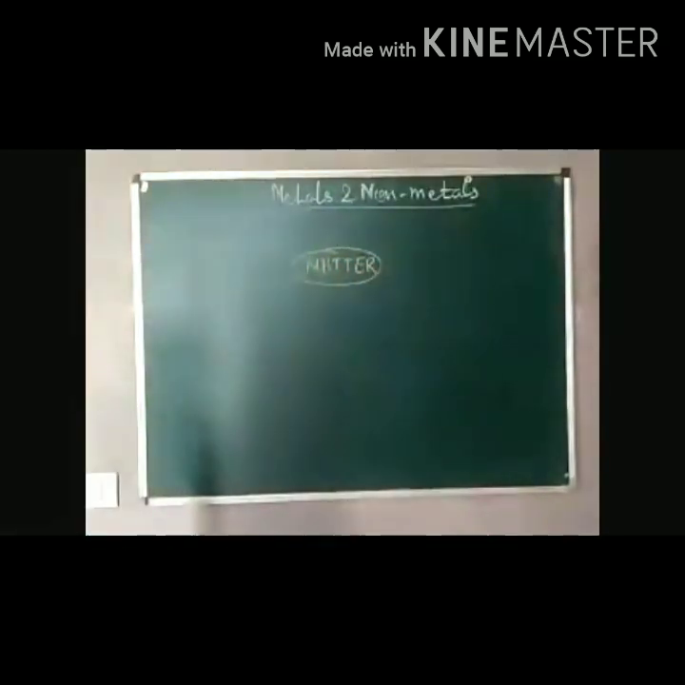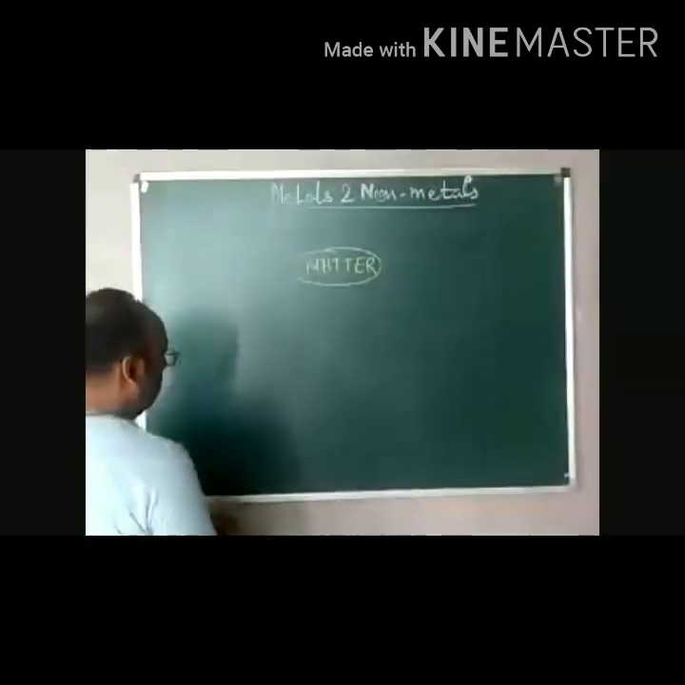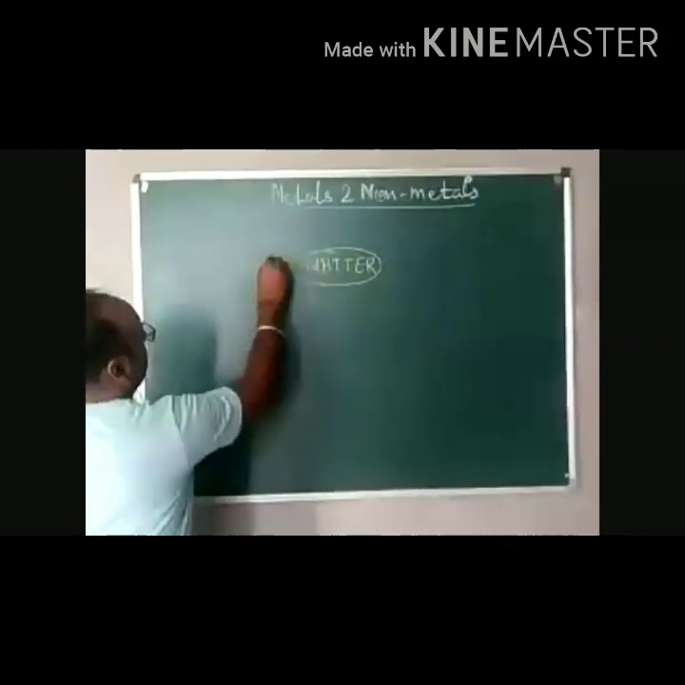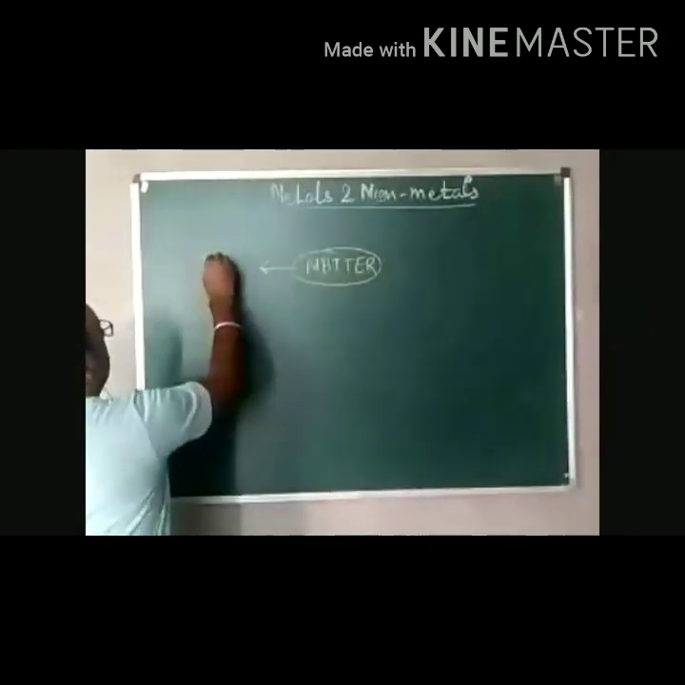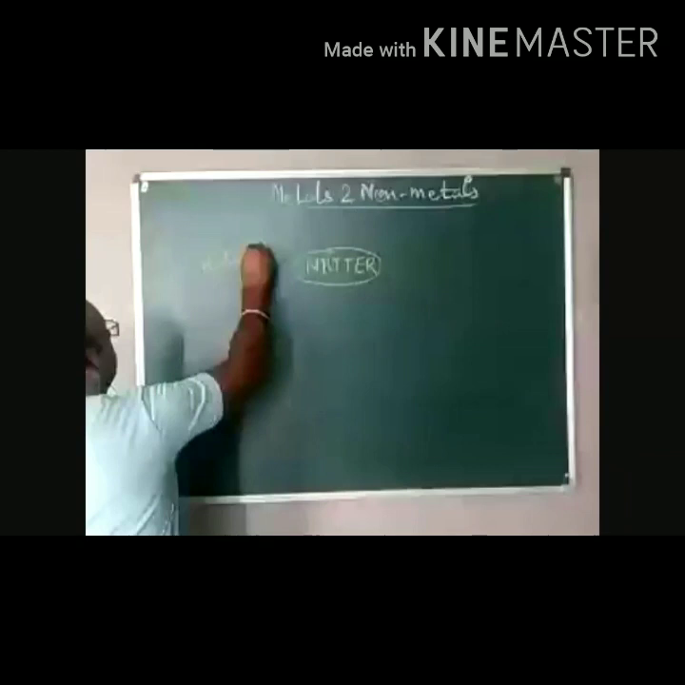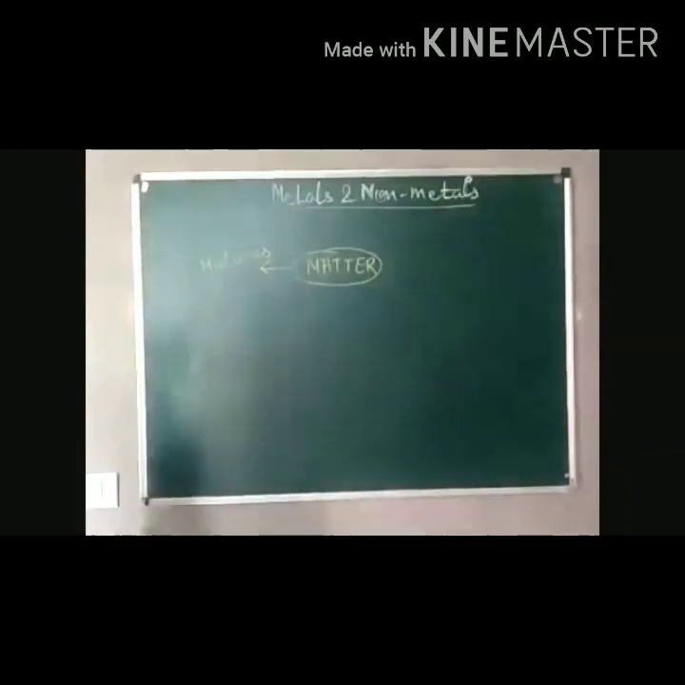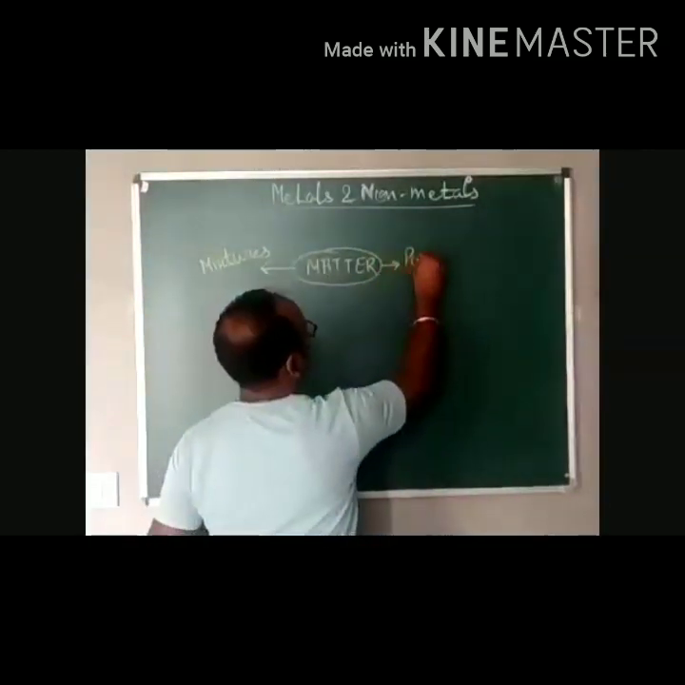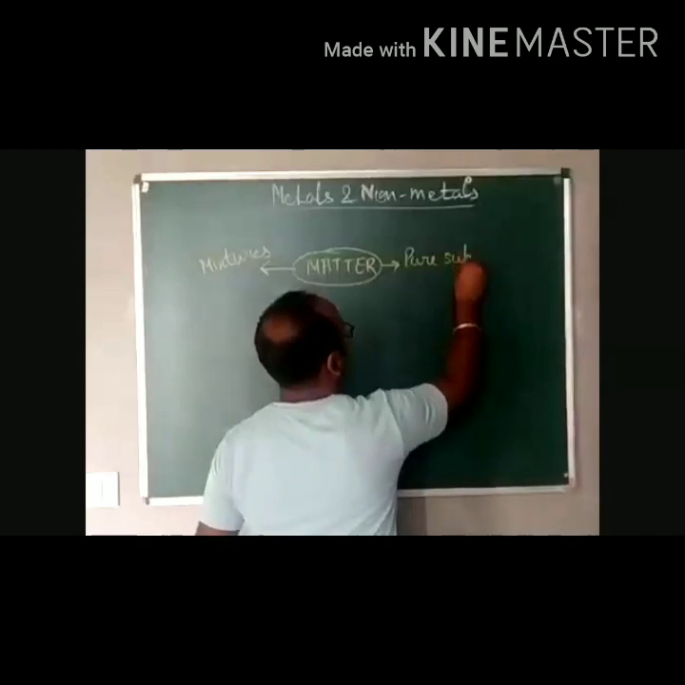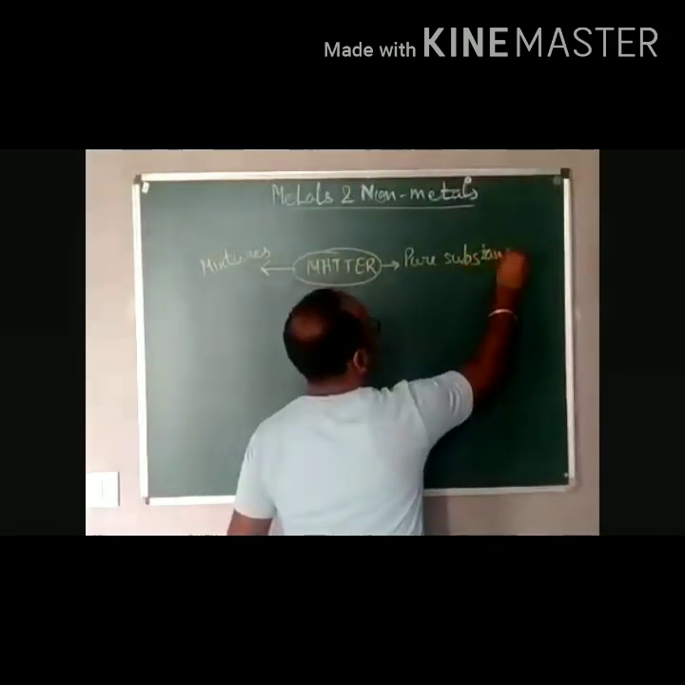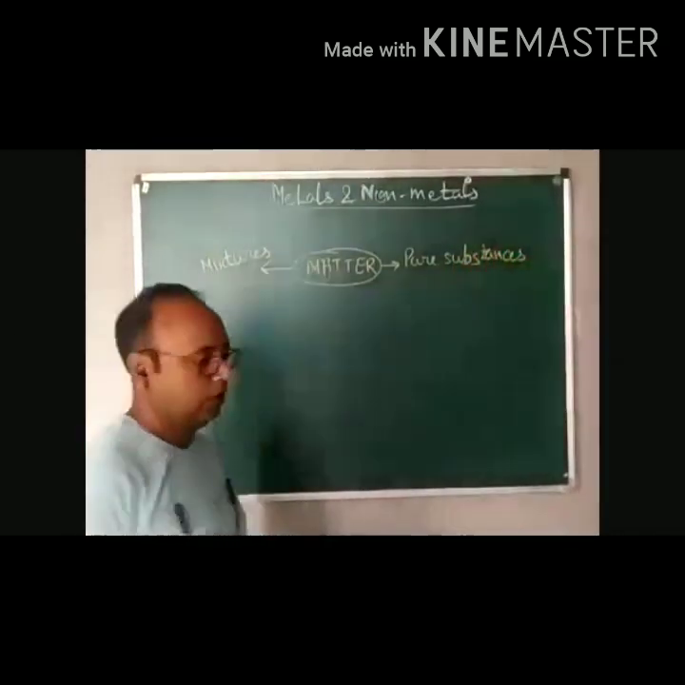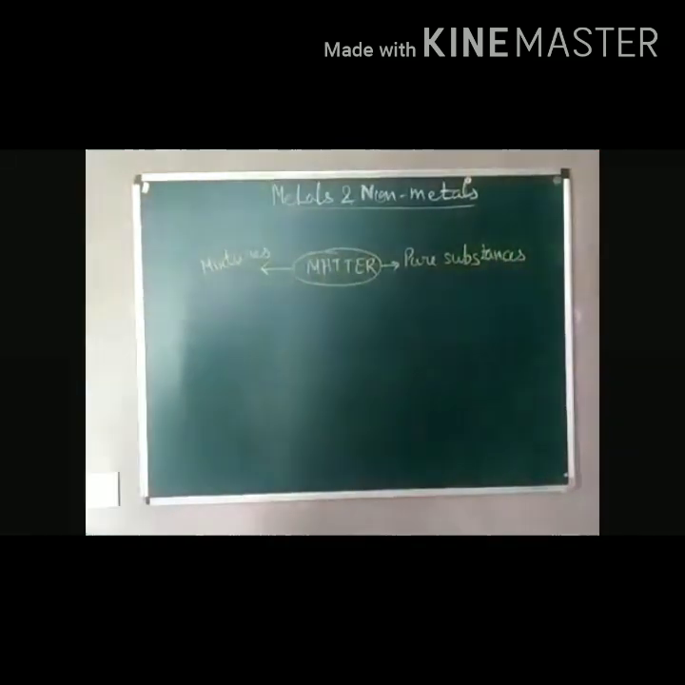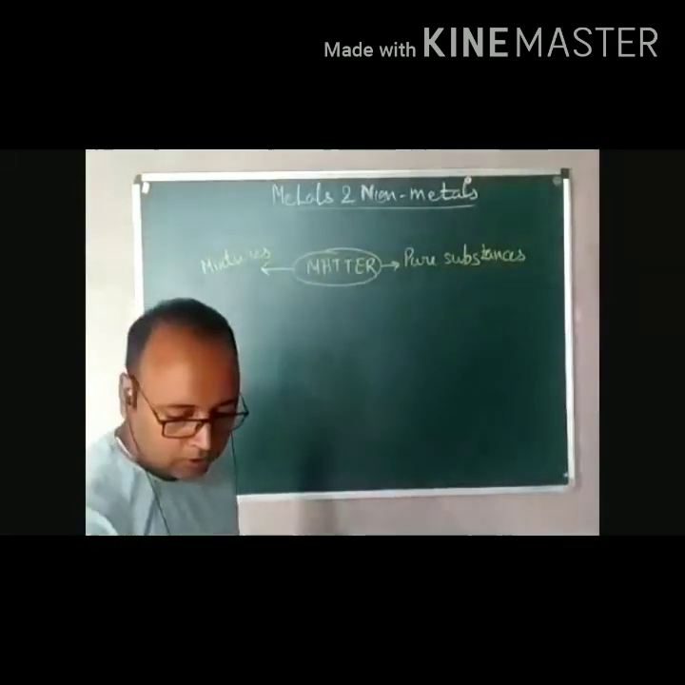Matter is something which has some mass and occupies some space. Now matter is of two types. We can classify it into two types. One is mixture, that we will discuss in the higher classes, right? And another is pure substance. Pure substances. So now in this chapter we will discuss one kind of pure substances.